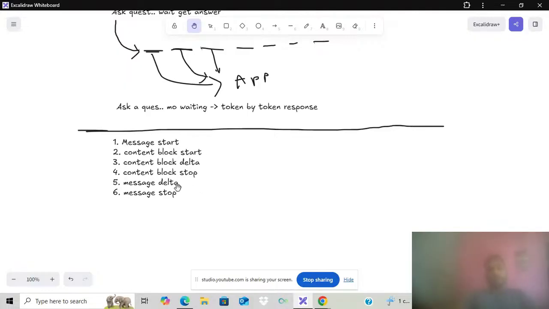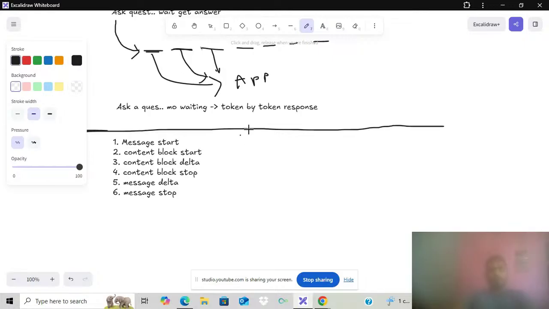Again we stop the content block, then message delta means your answer is completed, and message stop is the event we send. We have completed your message, and we are terminating the connection to the application. That is the whole streaming process.